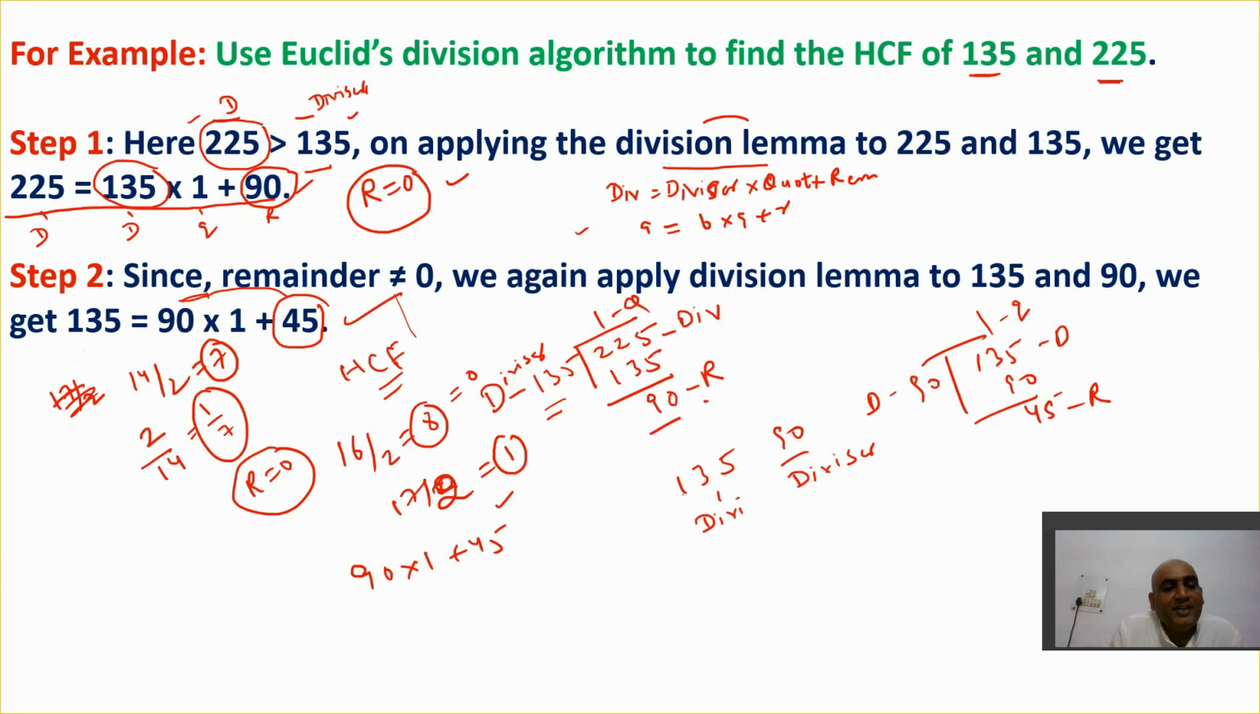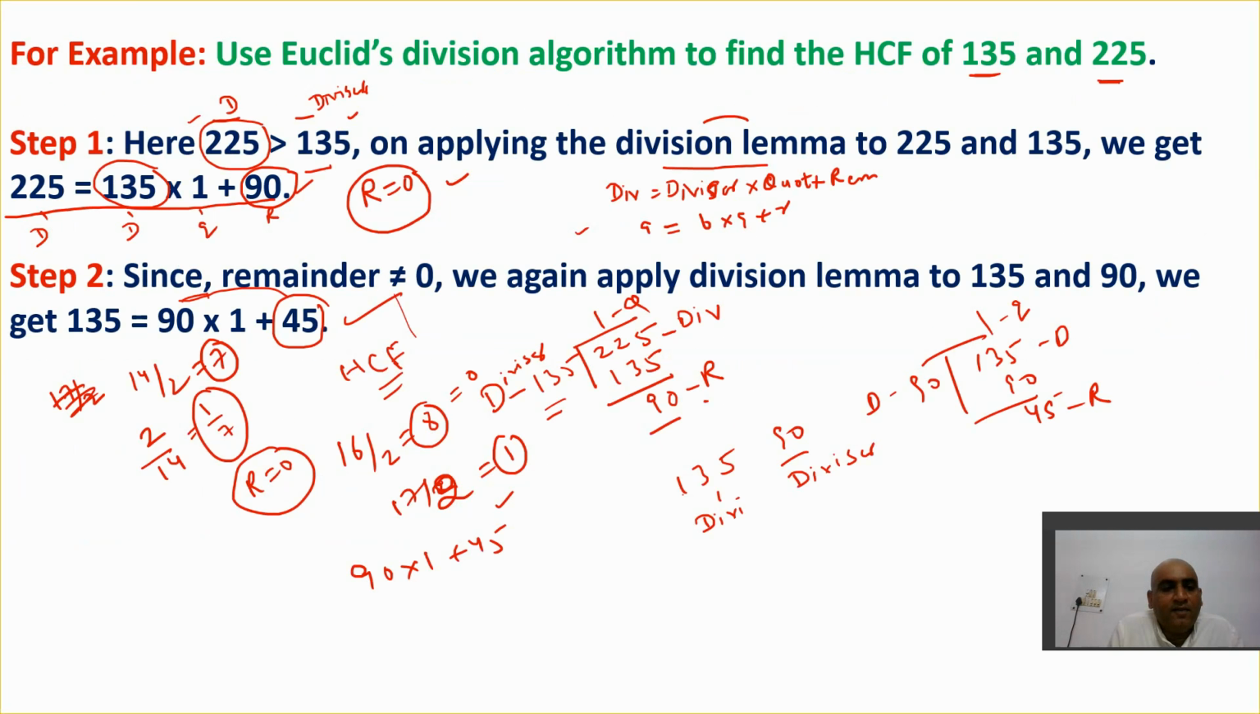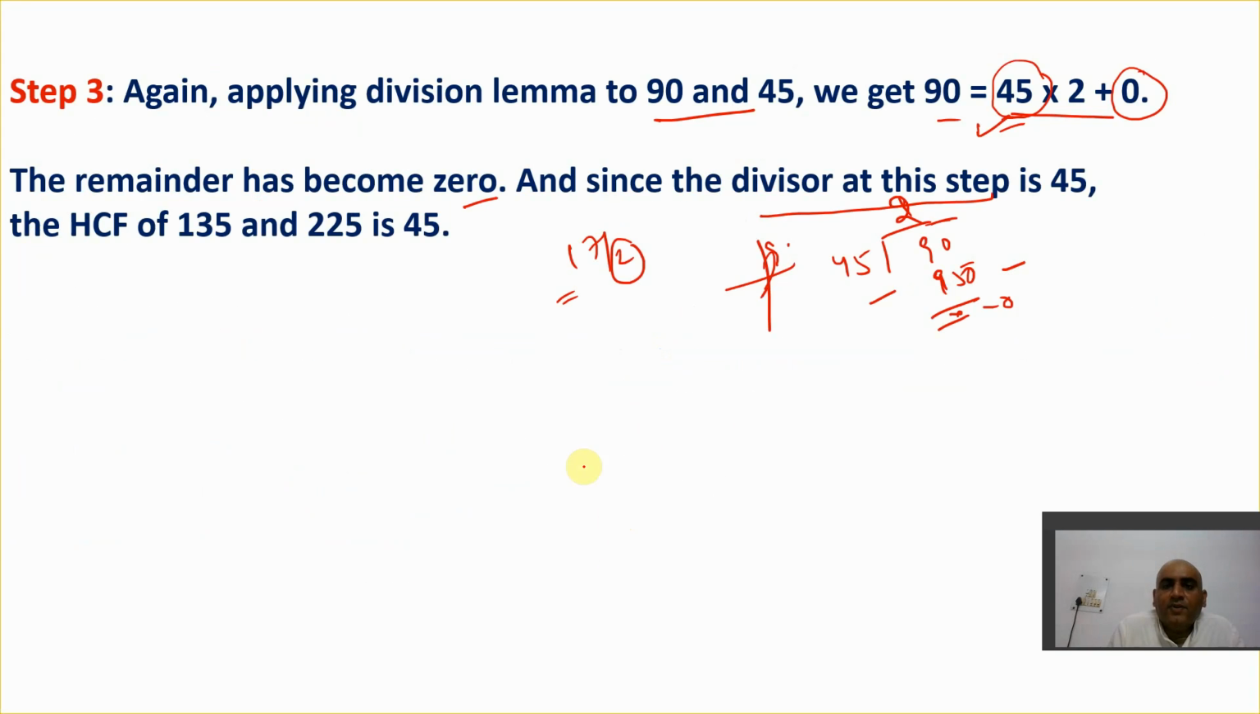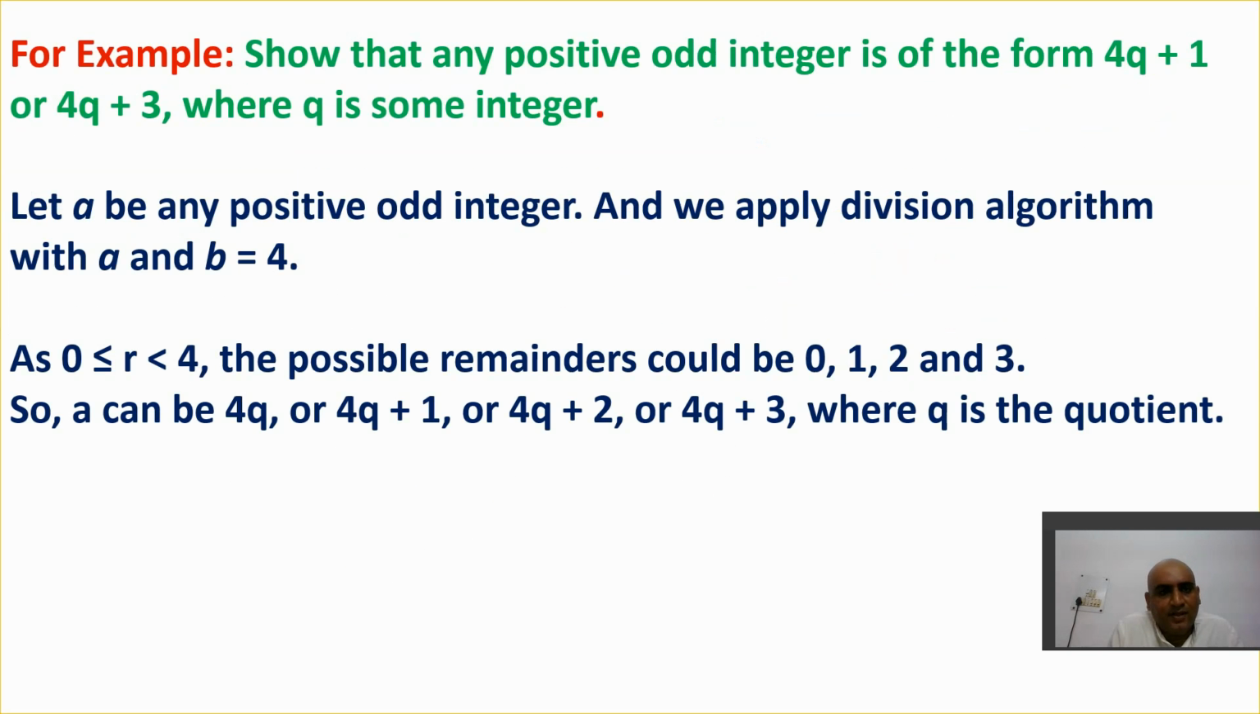This time I'll use 90 and 45, because the question says we have to use B and R. If R is not 0, apply this again to B and R, where B will become the dividend and R will become the divisor. So next, if we use 90 and 45, this time the remainder has come 0. And once the remainder becomes 0, you'll get your HCF. So I hope you get this point. This is all about the Euclid division algorithm, which is used to find the HCF, nothing else.